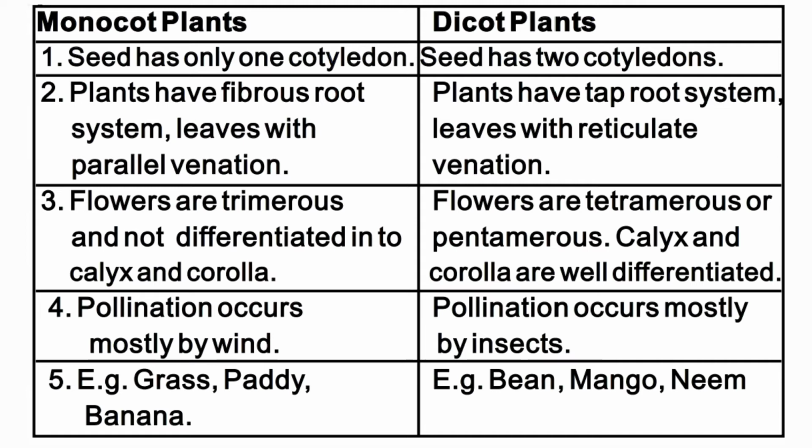Monocot plants, flowers are trimerous and not differentiated into calyx and corolla. Dicot plants, flowers are tetramerous or pentamerous. Calyx and corolla are well differentiated. Monocot plants, pollination occurs mostly by wind. Dicot plants, pollination occurs mostly by insects. Monocot plants, example grass, paddy, banana. Dicot plants, example bean, mango, neem.